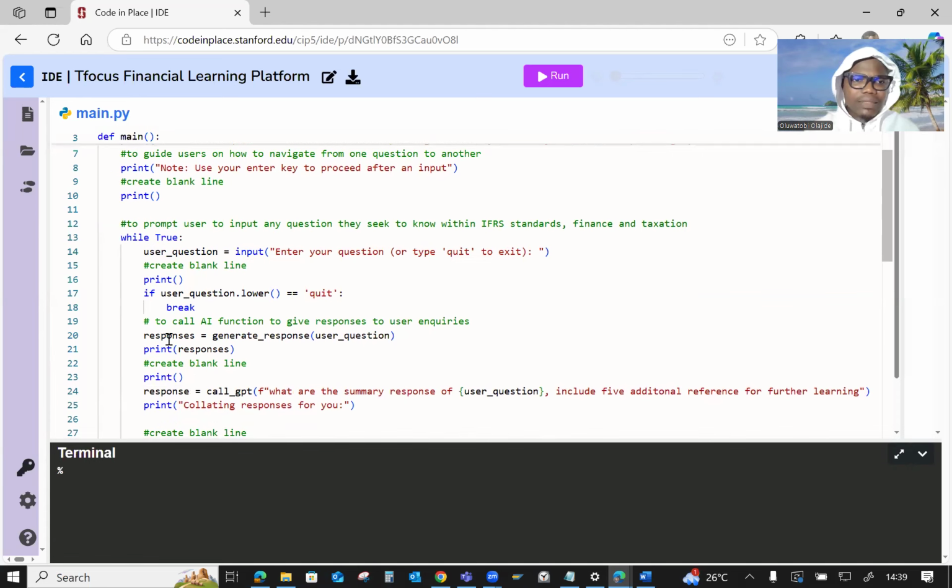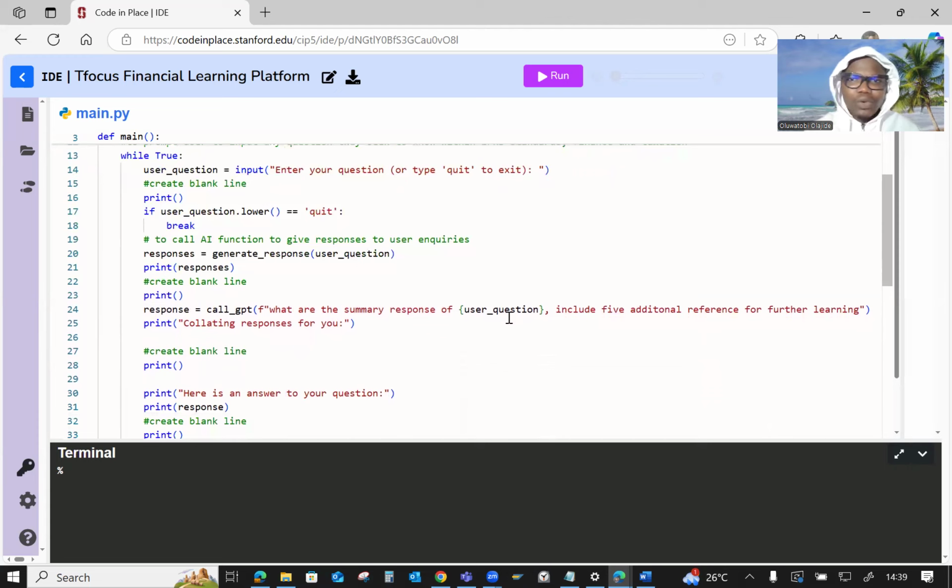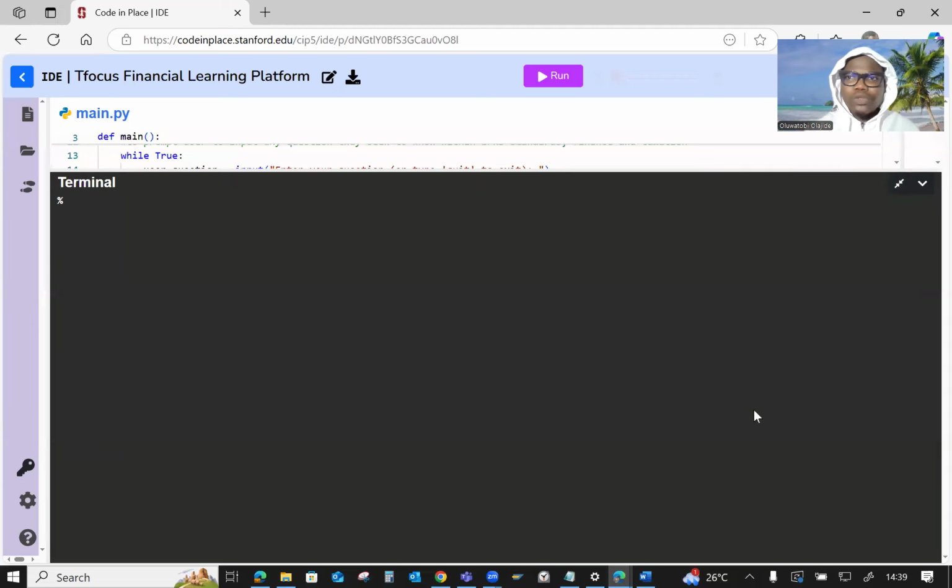This particular function is to call the AI function to give responses to users' inquiries and so forth. So let's go straight into the function and see how this project works. Please let your focus be on this terminal box. So I click on run.